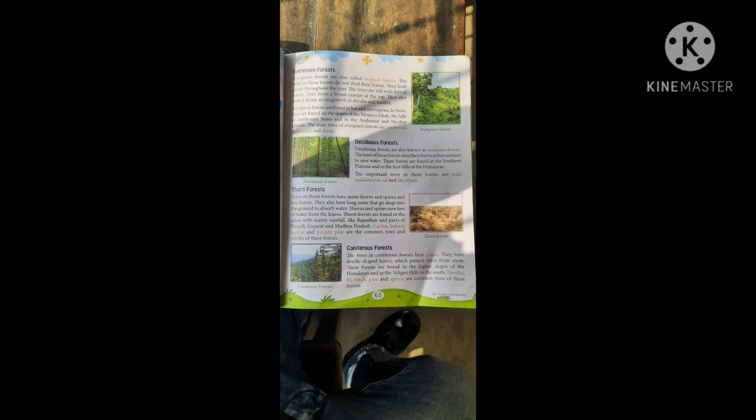I'm going to read the chapter, so listen carefully everyone. A forest is a large area of land covered with different types of trees and plants. Since many trees and plants in a forest grow naturally, they are also known as natural vegetation.